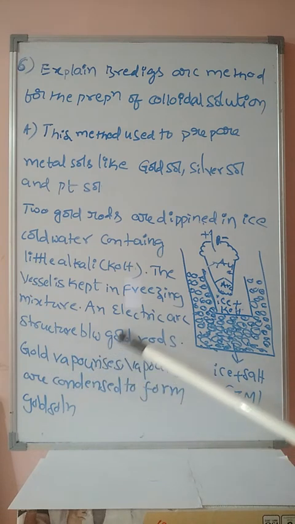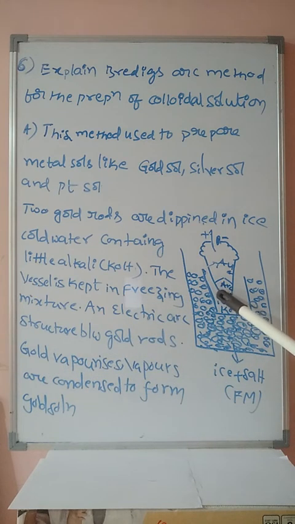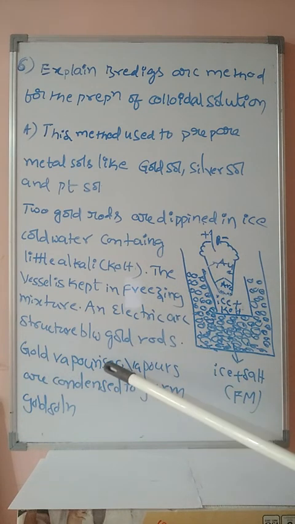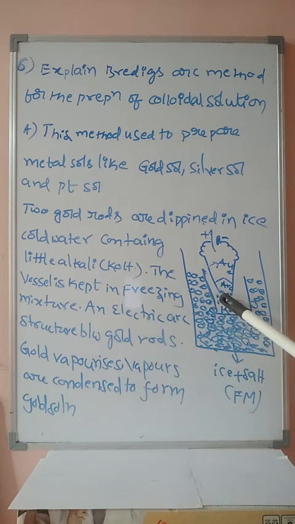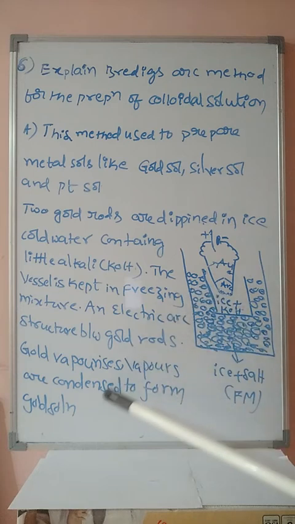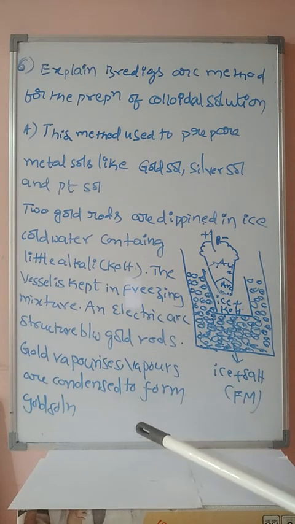Gold vaporizes. Why? Because when electric arc is struck between these 2, heat will be evolved. Due to the heat, the gold undergoes evaporation. Gold vaporizes. The vapors are condensed due to the presence of ice cold water and freezing mixture, and condensed to form gold sol.